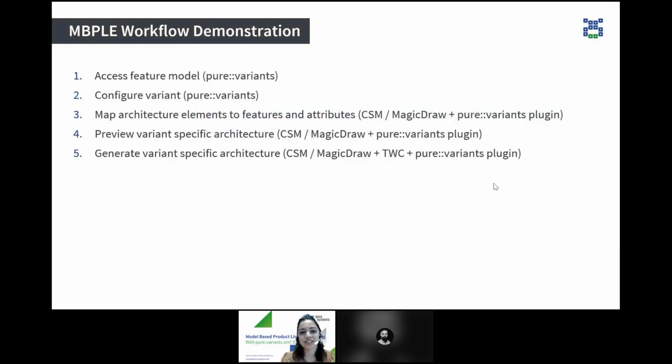Thank you, Robert. So now let's get started with today's topic. Here I will walk you through the complete model-based product line engineering workflow. This basically consists of accessing the feature model and feature-model-based configuration of a new variant, mapping of UML model elements with features and attributes with Pure Variants plugins for Cameo Systems Modeler and Magic Draw, previewing of the variant-specific architecture, and generation of a variant-specific architecture.